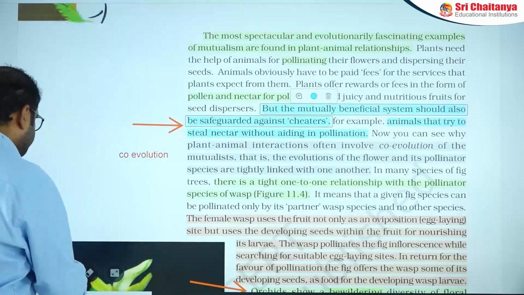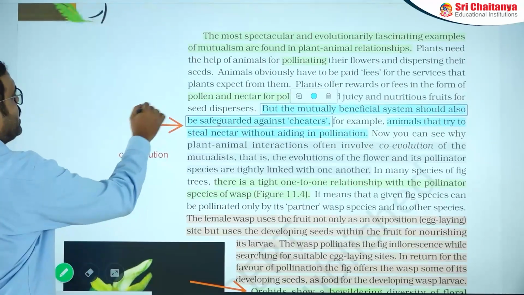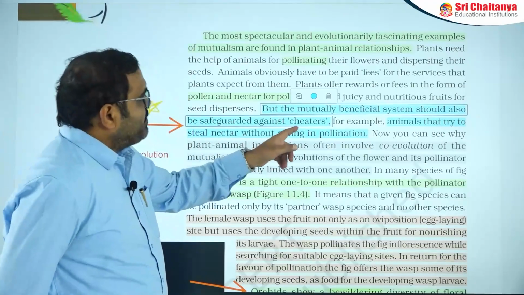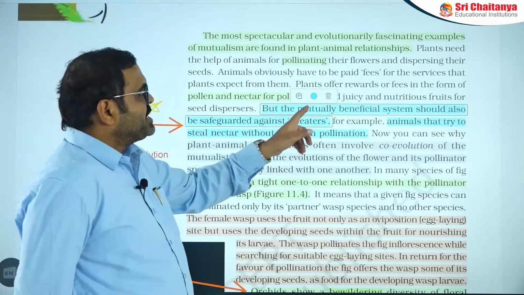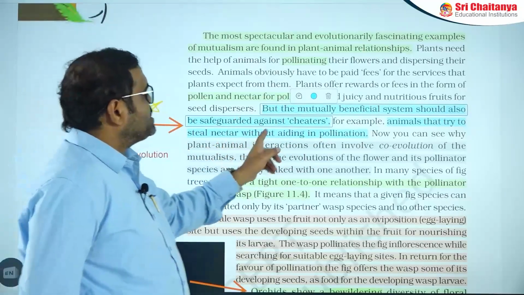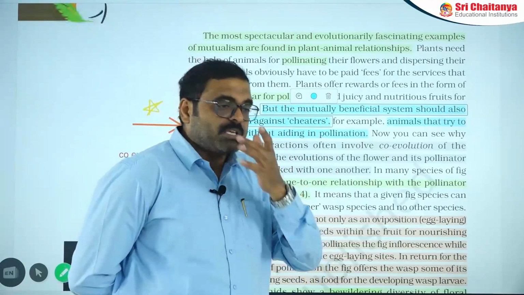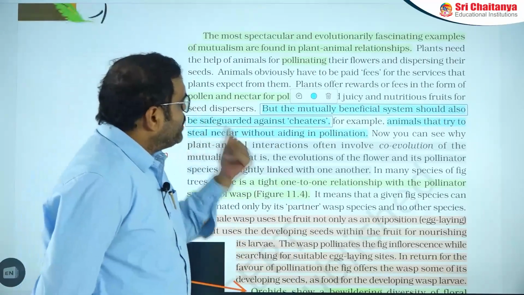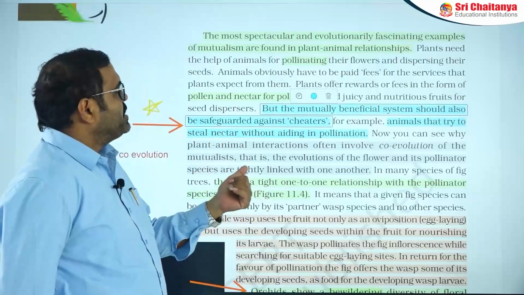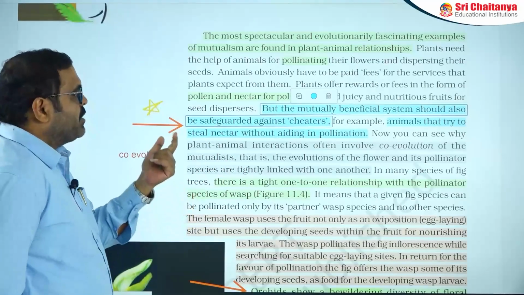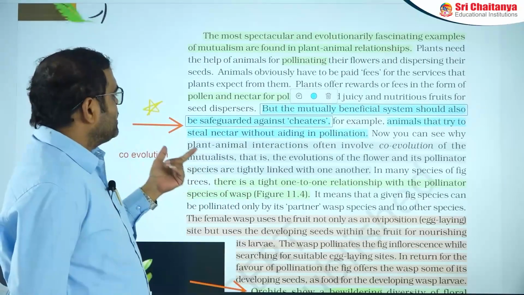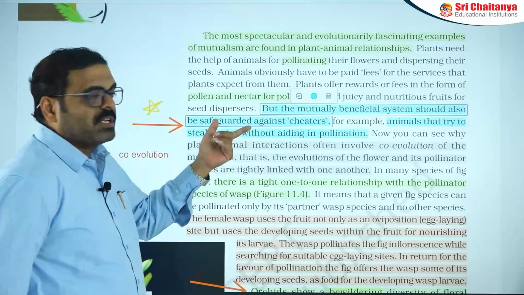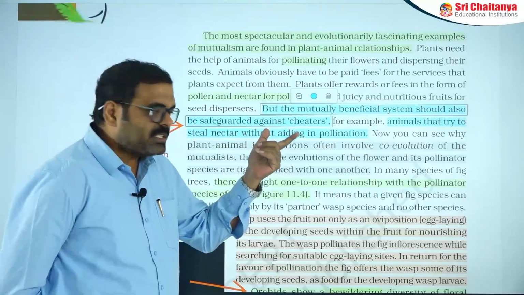This point is important to note: a naturally mutually beneficial system should also be safeguarded against cheaters. Some animals or some pollinators can act as cheaters. From that, these mutualistic conditions should be a beneficial system. Moreover, some animals can steal the nectar without adding to the pollination. That is, some of the bumblebees can do that in certain cases.